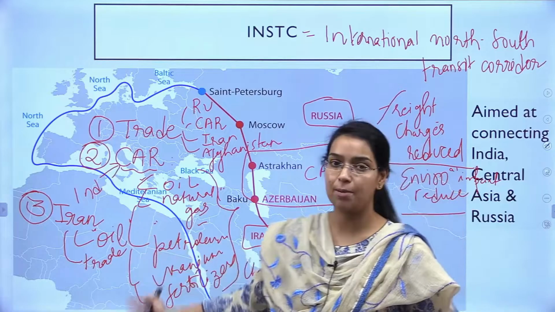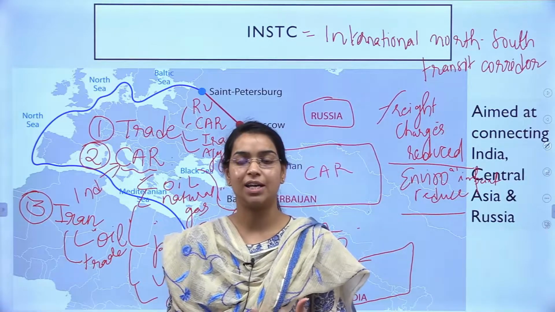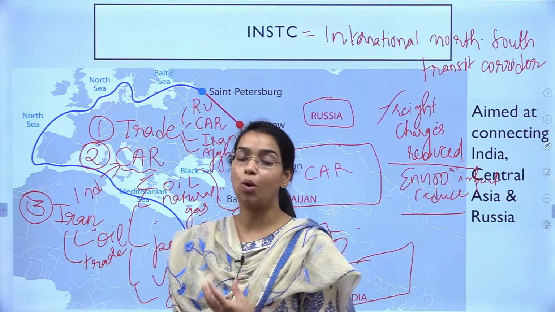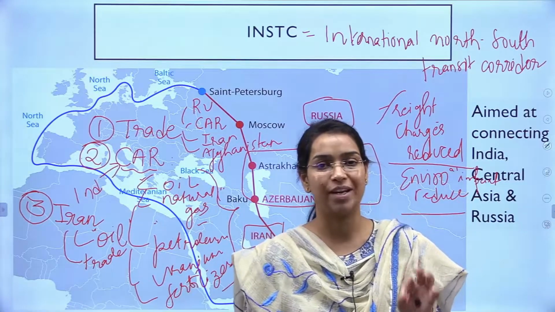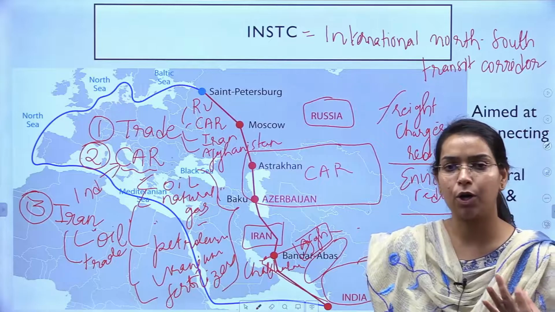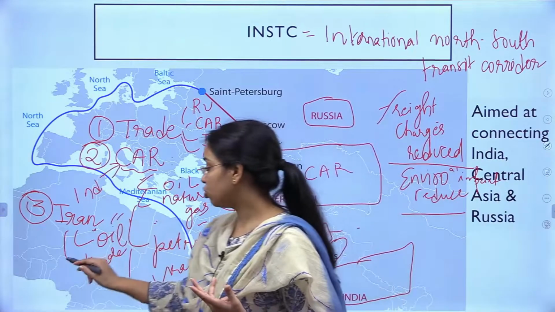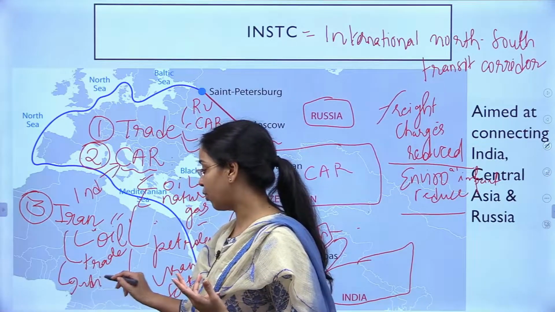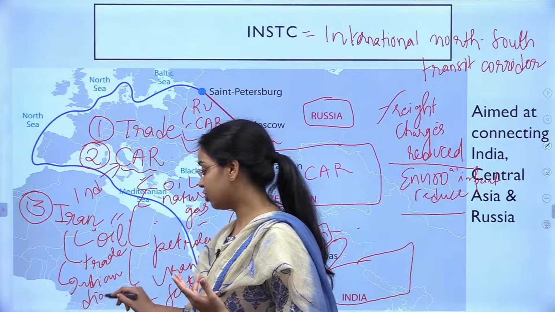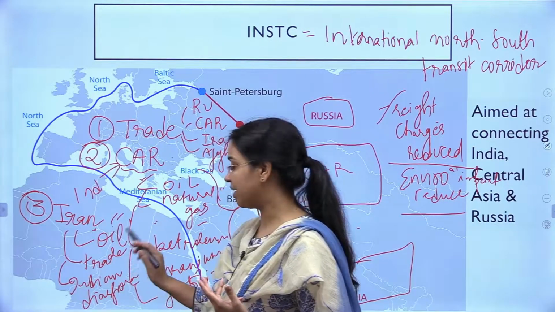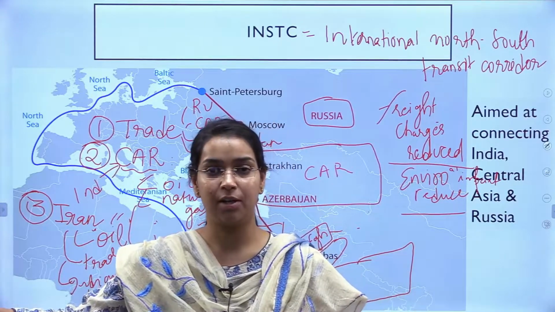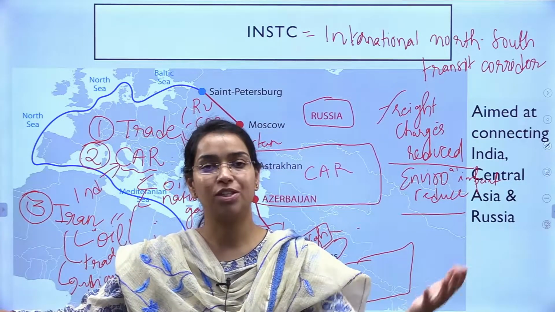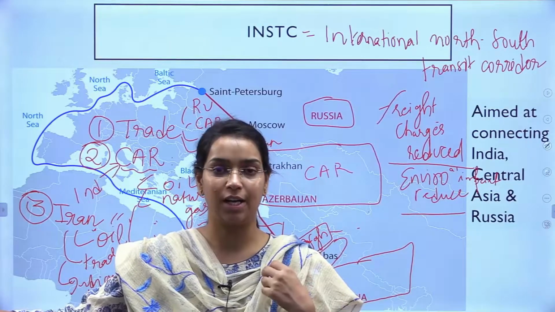Like this, we will be able to more swiftly, quickly and cheaply import oil from Iran with INSTC. Iran is a very strategic place for us because they have oil, they also have a lot of Indian diaspora, right? There is a lot of trade also that is happening with Iran, and there is a lot of potential to boost this trade, right? There are a lot of students that are coming from Iran to study in India also.